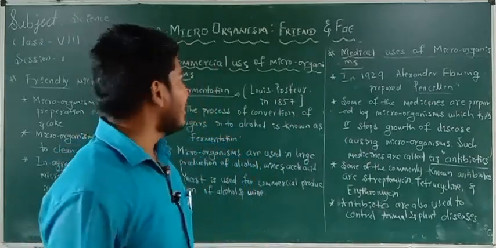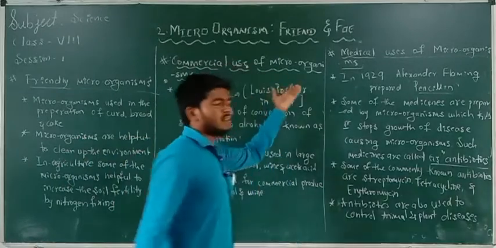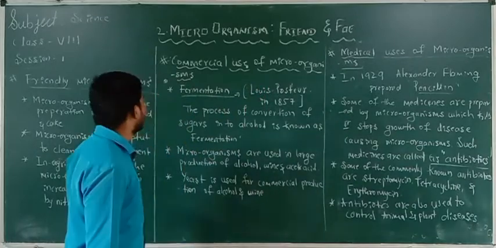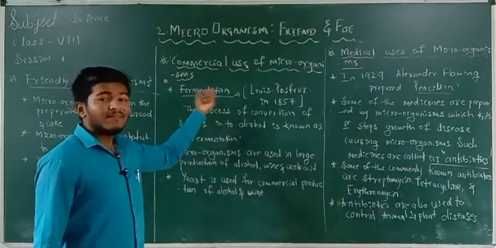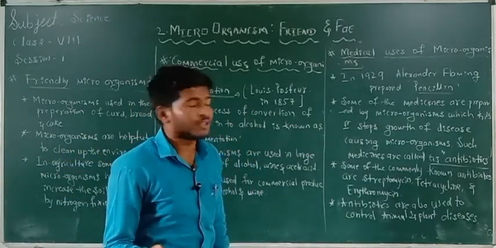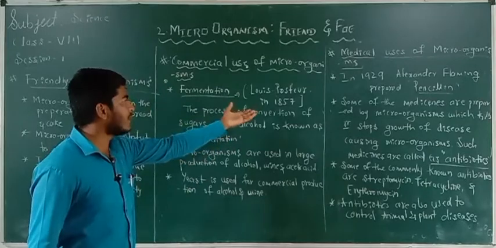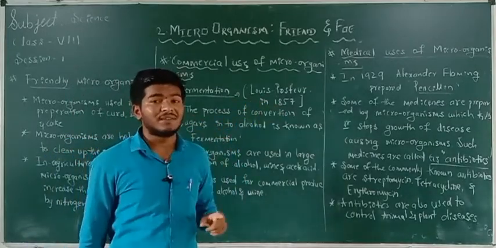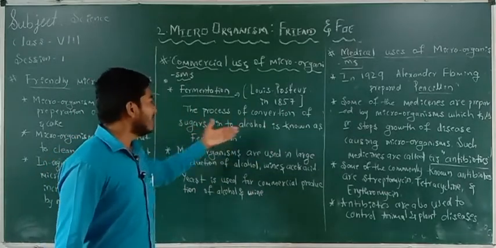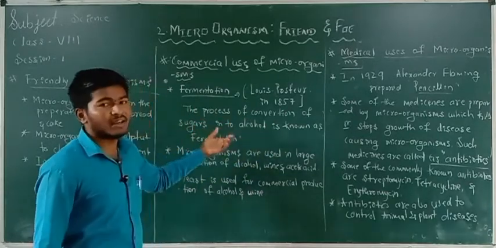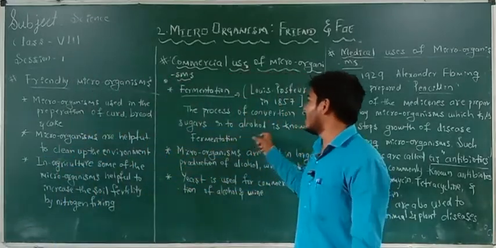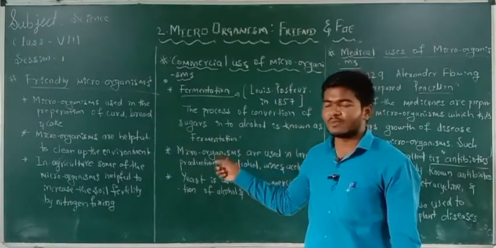But another thing we are going to study here is the commercial uses of microorganisms. What are the commercial uses? Fermentation. In the fermentation process, bacteria are used. Then what is fermentation? Fermentation was first discovered by Louis Pasteur in 1857. The process of conversion of sugars into alcohol is known as fermentation.